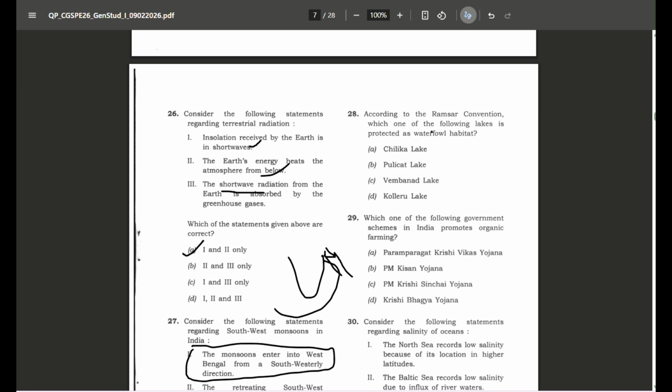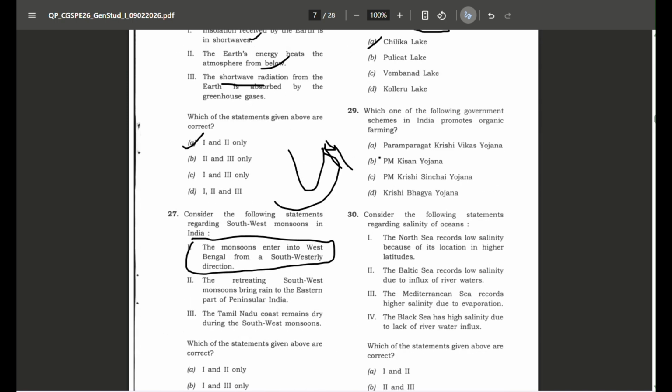According to the Ramsar Convention, which of the following lakes is protected as waterfowl habitat? So, waterfowl is a bird that is known as Jalmurgi in common language. The answer is option A, Chilika Lake.